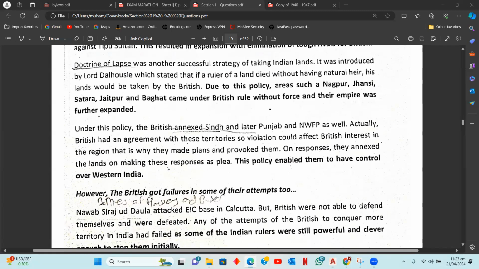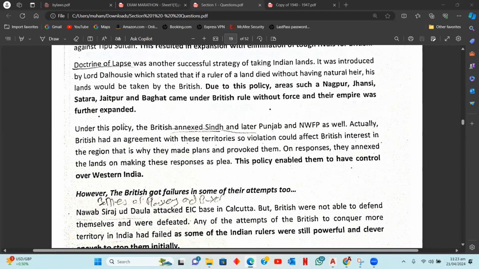What they did was they tried to provoke them by intruding over the borders, just so the other party could initiate an attack first, and the British would get a reason: oh, because of this attack, we're just retaliating. And this is what they did, right? So the strategy also worked, and they were able to take control of these lands through this provocation that they did.